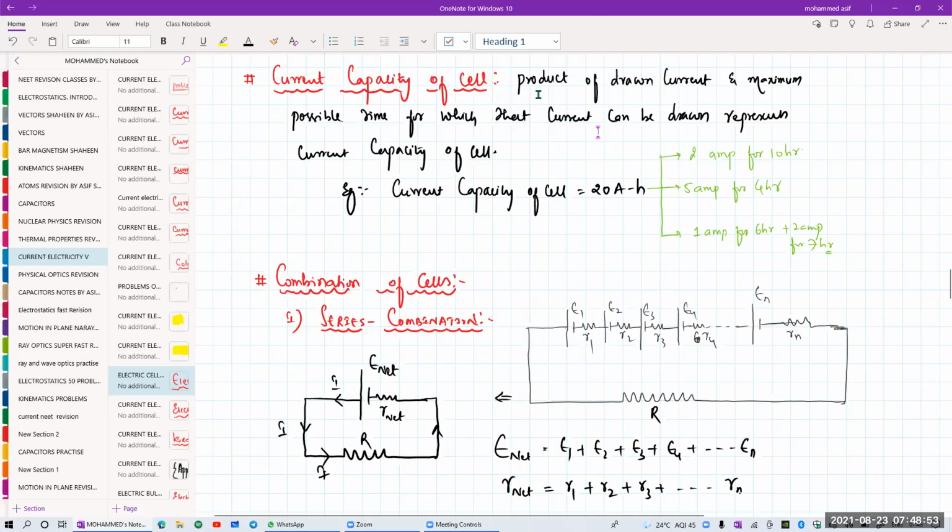So what do we mean by current capacity of a cell, beta? The product of the drawn current and the maximum possible time for which the current can be drawn represents the current capacity of the cell. Suppose the current capacity of the cell is 20 ampere hour. That means I can use 2 amperes for 10 hours, or I can use 5 amperes for 4 hours, or I can use 1 ampere for 6 hours plus 2 amperes for 7 hours. Clear?